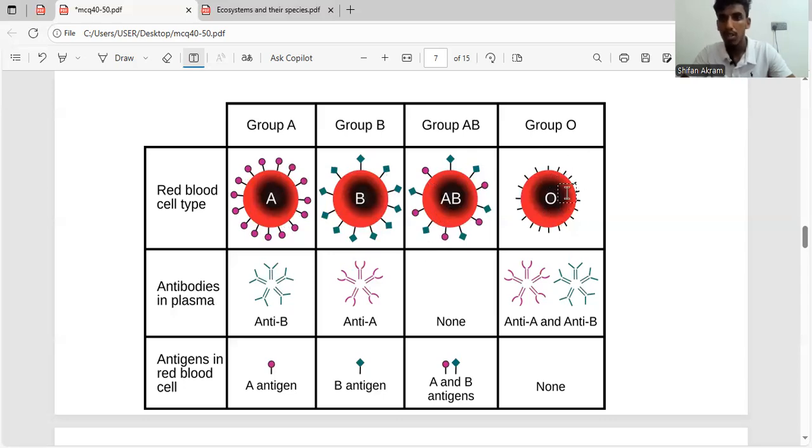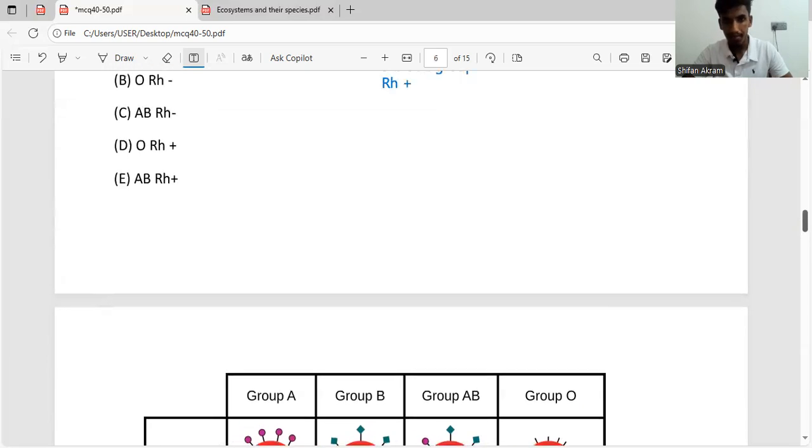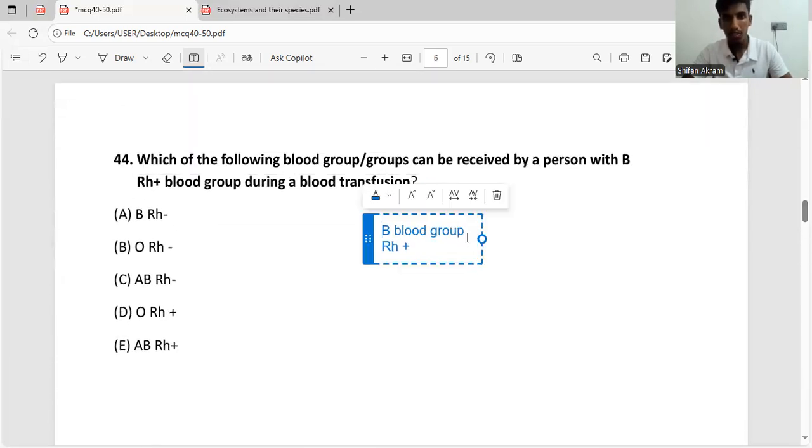But what about the O blood group? The O blood group is called the universal donor. The O blood group can be donated to any other blood group type because they don't have antigens on their surface. So if O blood group is donated to a B blood group person, because they don't have any antigens on the surface, these anti-A antibodies don't react with them. So a B blood group person can receive blood from another B blood group person and an O blood group person.